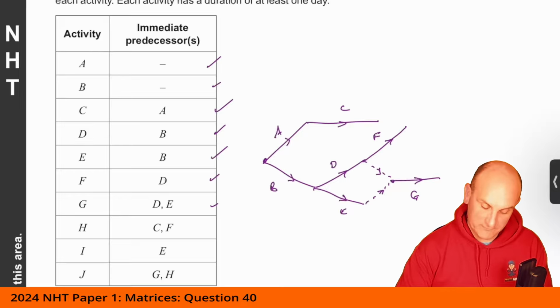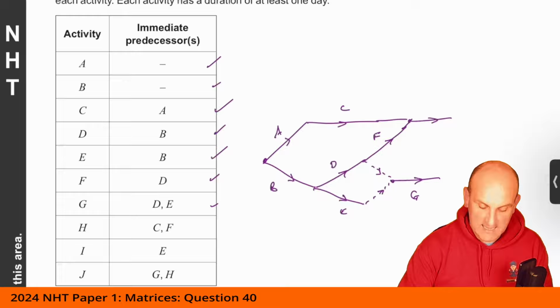F comes off of D. G comes off of D, V, yep. H comes off of C and F. All right, well, okay then. I can now join those together, and let's get H coming off of there.